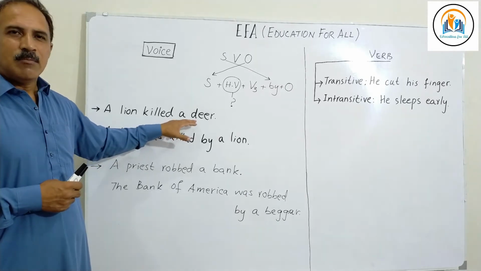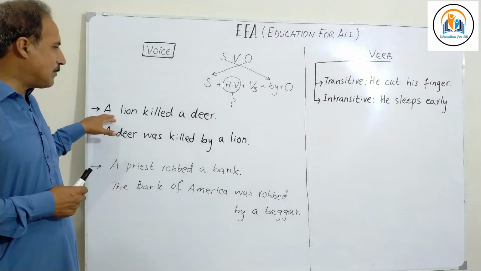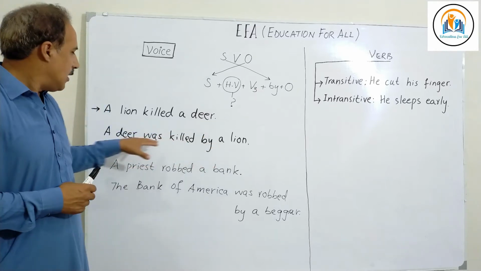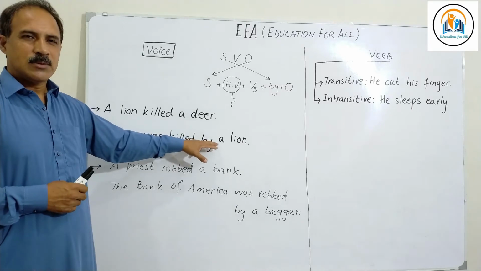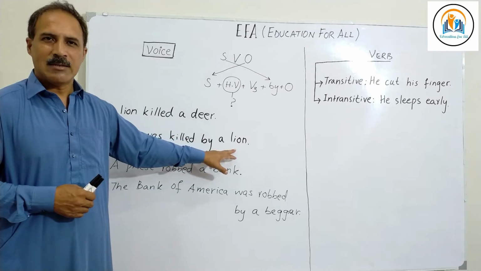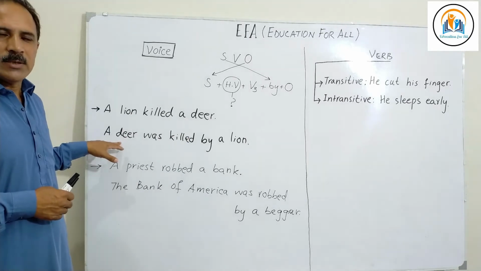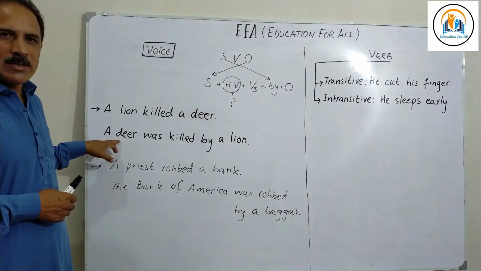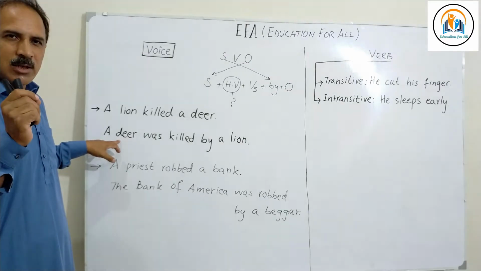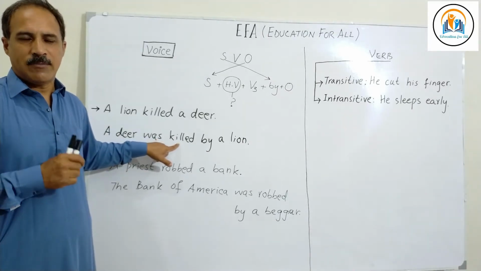So if we move this object to the subject position and this subject to the object position, we have to make certain changes in the sentence. A deer was killed by a lion. So suddenly you see that the performer of the action has been moved to the end of the sentence and the object of the action has shifted to the beginning. So this is clearly a passive voice sentence. The second point to remember about passive construction is that we always use V3, or the past participle form, of the main verb.